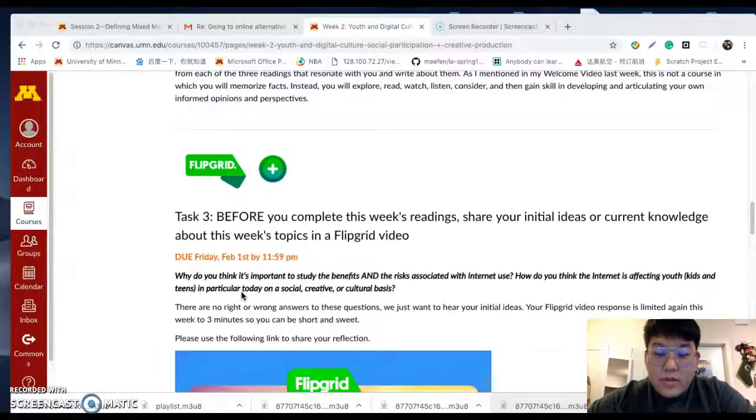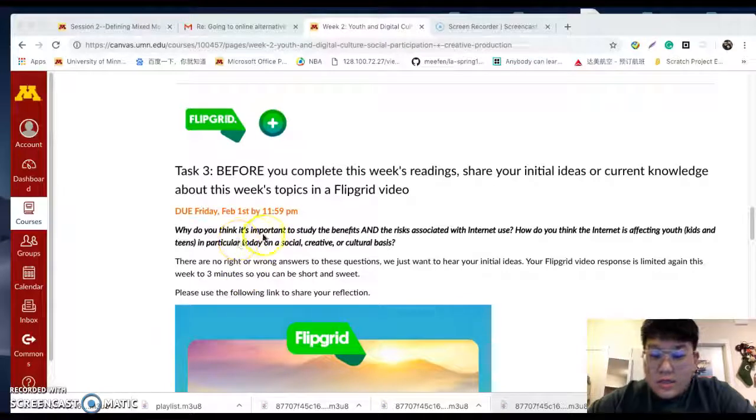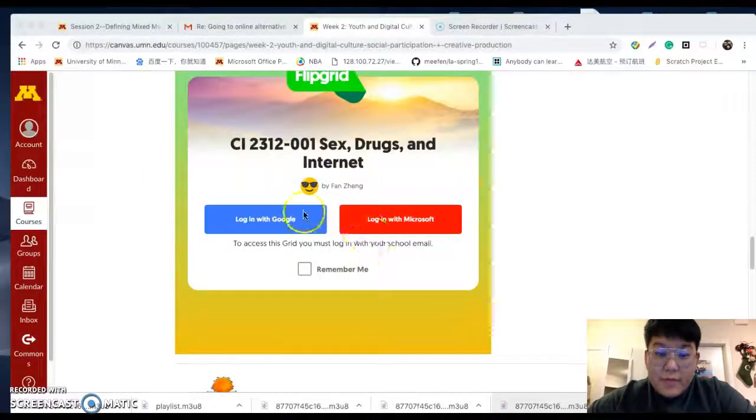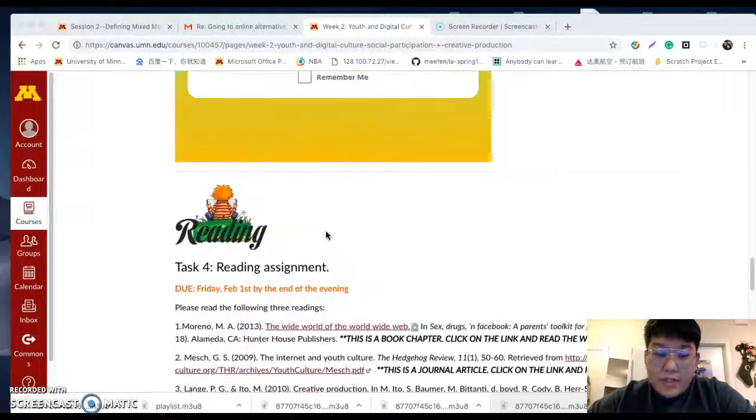The third task is to do the Flip Grid reflection. One thing to note is that we need to finish this reflection before the reading assignment. This is a guiding question for this reflection. Please use your own experience to answer this question. I just want to hear your initial thoughts, so just feel free to answer. One thing to note is that the deadline is this Friday, and please use this Flip Grid link to do the reflection.